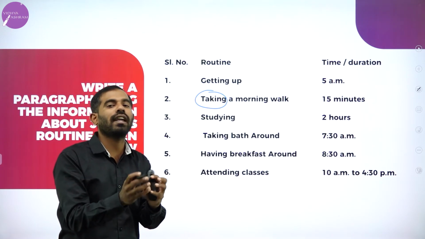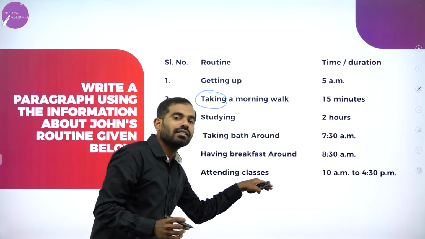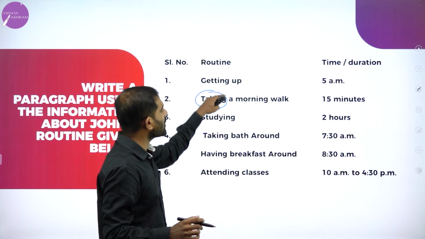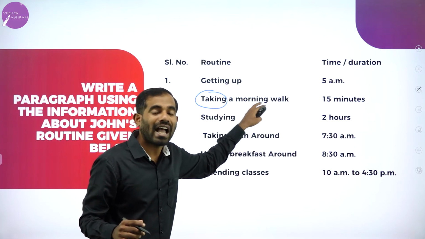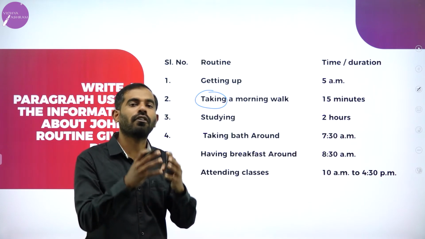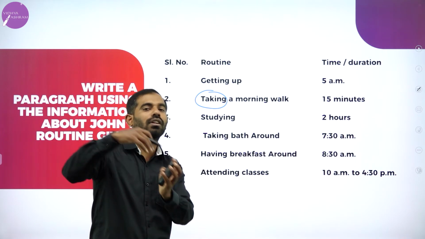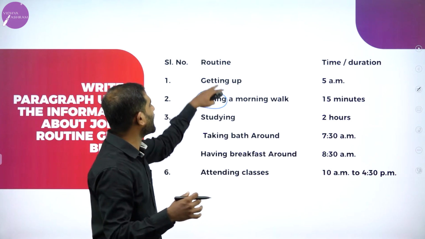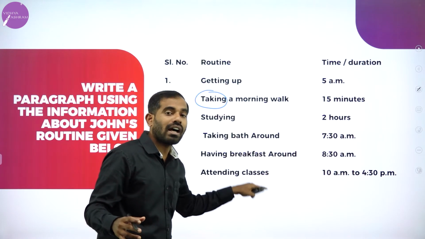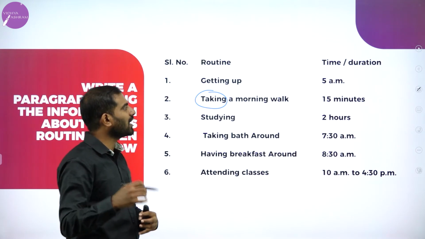You can just modify the answers or the sentences depending on the clues given here. And the most important rule is, if you start writing this activity in present tense, kindly use the present tense form of sentences itself. Don't club past tense and don't club future. If you begin answering in the past, which is highly impossible, don't do it. You should always answer this kind of activities in present tense itself. Keep this in mind. John gets up at 5 a.m.